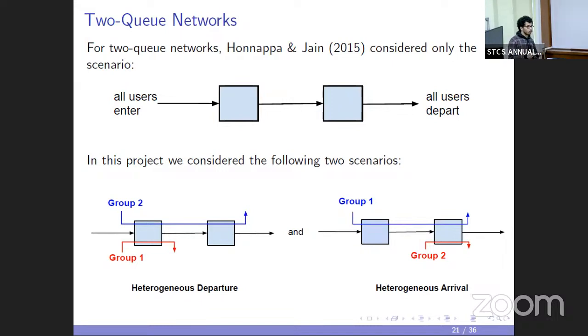They are arriving in a 2-queue network, and they are traveling through two different routes. So in the first setting, they are arriving at the first queue and they're departing from different queues, and in the second setting, they're arriving at different queues and departing from the same queue. So the first one we call a heterogeneous departure system, and the second one we call a heterogeneous arrival system.